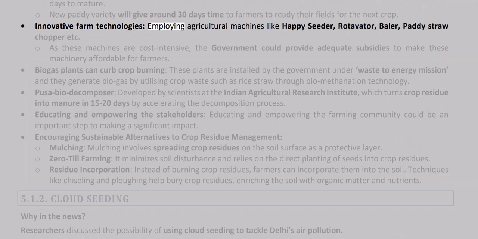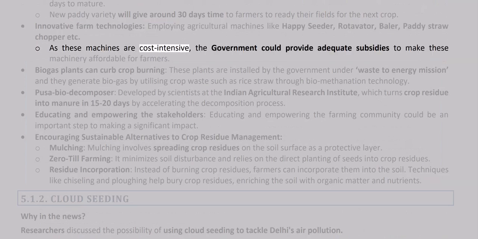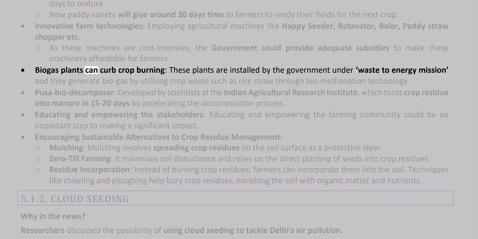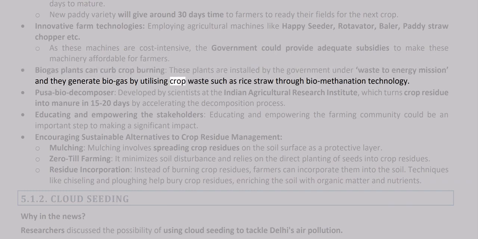Innovative farm technologies, employing agricultural machines like Happy Seeder, Rotavator, baler, paddy straw chopper, etc. As these machines are cost-intensive, the government could provide adequate subsidies to make these machinery affordable for farmers. Biogas plants can curb crop burning. These plants are installed by the government under the Waste to Energy Mission, and they generate biogas by utilizing crop waste such as rice straw through biomethanation technology.